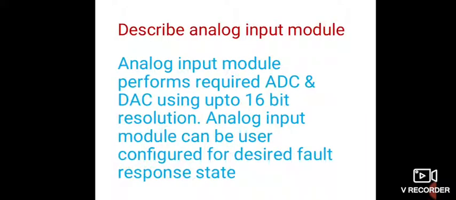Then describe analog input module. The analog input module is nothing but the input module which reads the information from the external world and supplies it to the PLC, that is the CPU of the PLC. Here in the analog input module, the information from the external world is read in the form of an analog signal, then that is converted into digital, then given to the PLC system.